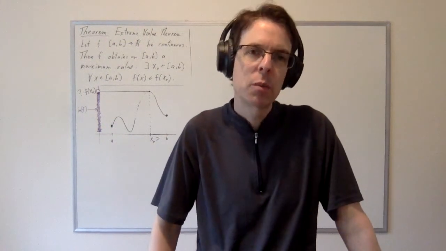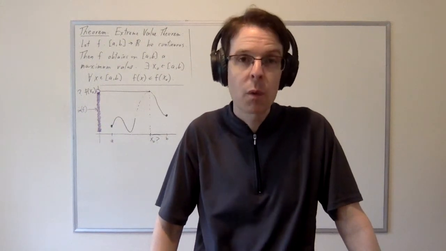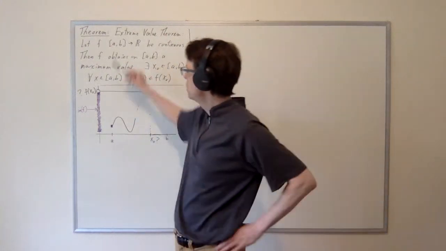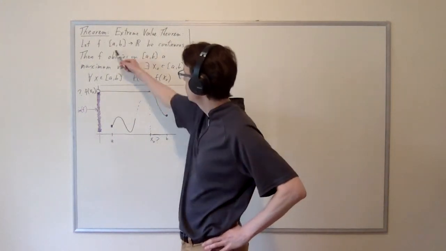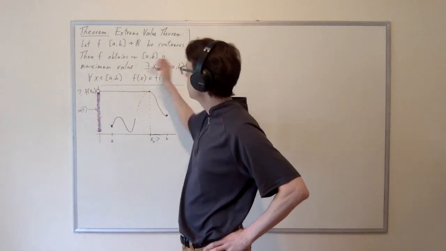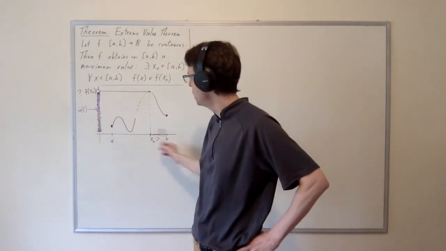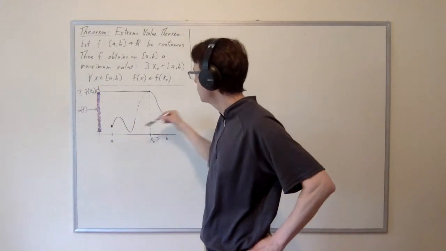In this video, we're finishing the proof of the extreme value theorem. I want to remind you where we left off last time. We have a function f, which is continuous on a closed interval [a, b], and we're trying to prove that it obtains a maximum at some point between a and b. Perhaps it's equal to a or equal to b or somewhere in between.